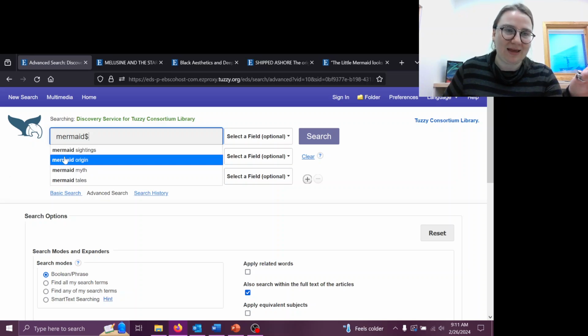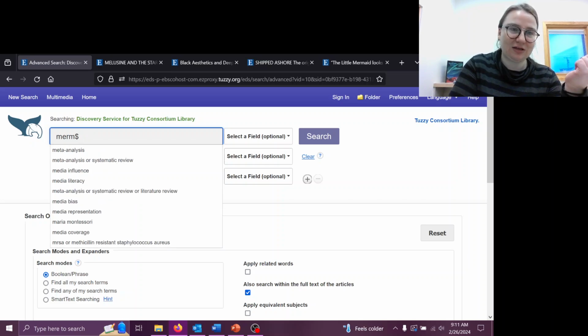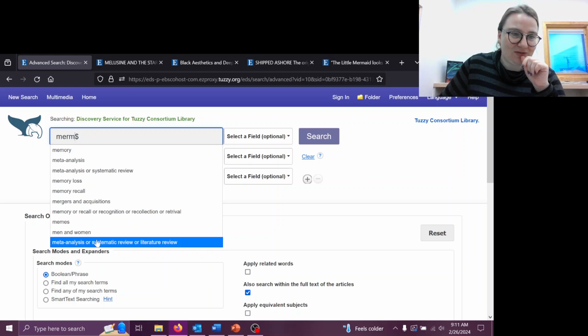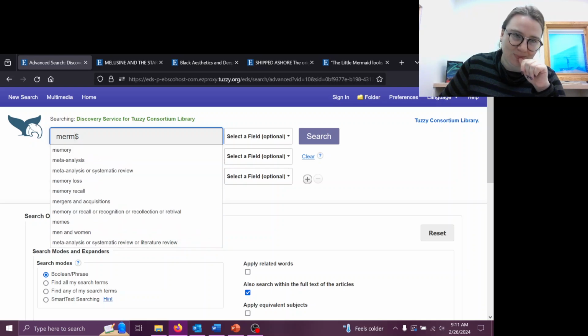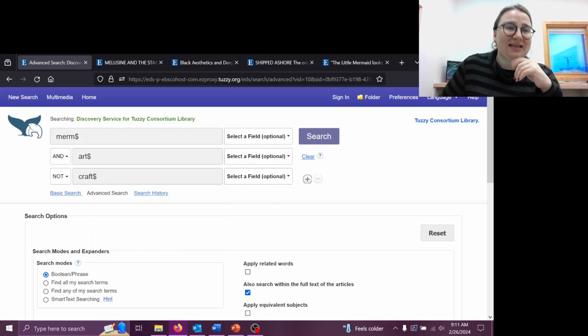So mermaid, mermaids. If I wanted to include mermen and merman, I can dial it back a little and just have merm. I am concerned based on what's coming up that it's going to start giving me things related more to memory, but this is going to be a way to get as inclusive a search as possible, and we can always make it more specific as we go on. Same with art.